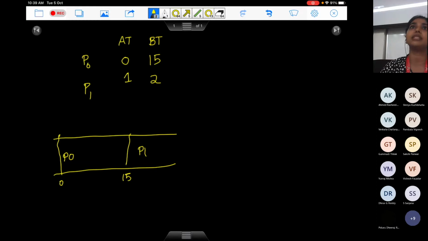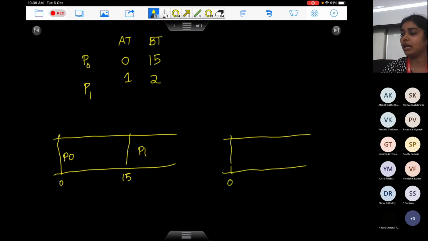Shortest remaining time first, we say, is a preemptive version of shortest job first. So what does a preemptive version mean? It means that whenever a new process comes into the ready queue, based on its arrival time, you should recompute the whole thing. You should see if there is some other process which should actually run now, and I should forcefully take away the CPU from the process which is currently running. So what will happen in shortest remaining time first?